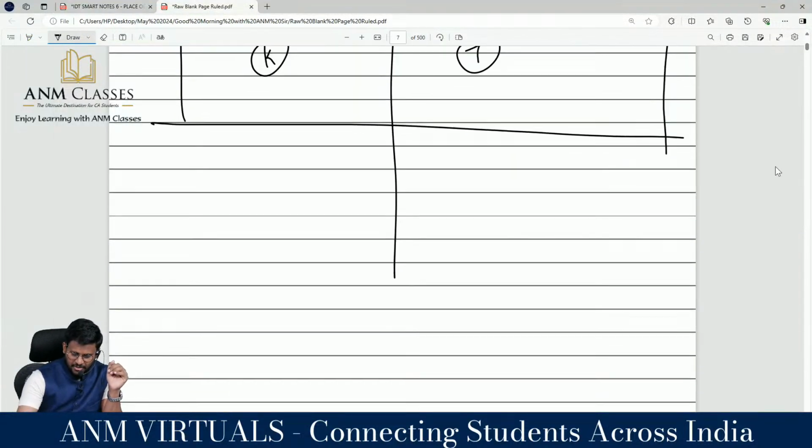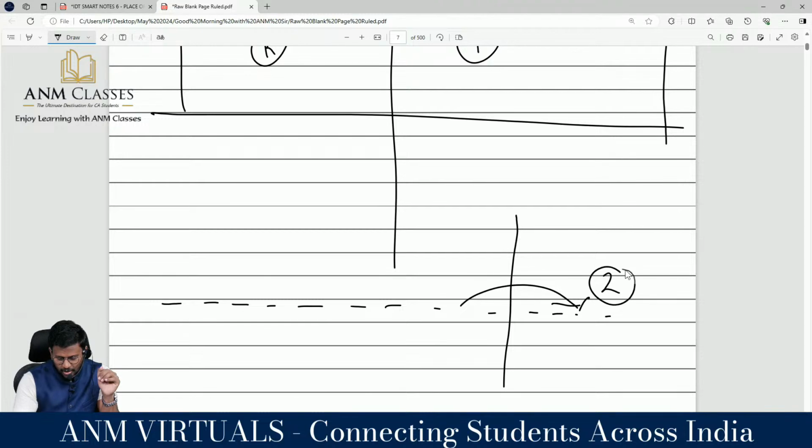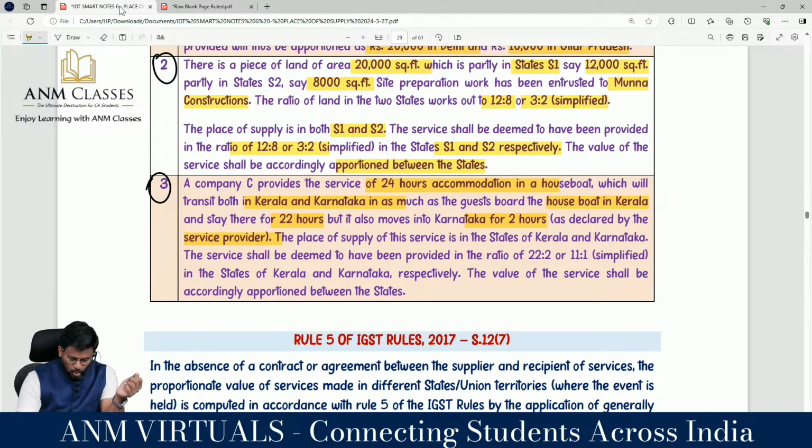It travels in the water like this, sir. This is the Kerala border. From here it crosses over, goes into Karnataka, stays for about 2 hours, and then comes back to Kerala. So the place of supply of this service is in which states? Sir, the service shall be deemed to have been provided in the ratio of 22:2, because 22 hours where? And 2 hours. Or simplified, 11:1 in the states of Kerala and Karnataka respectively. Value of service shall be accordingly apportioned between the states.